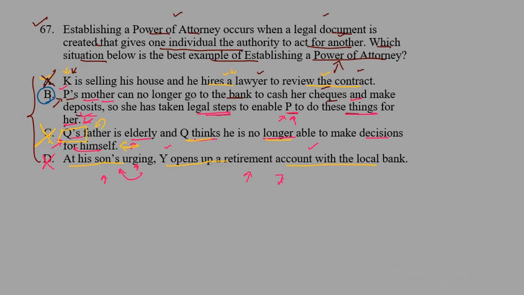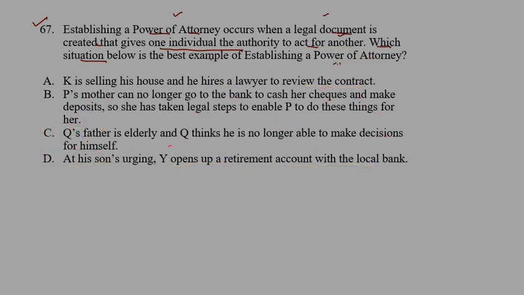So as you can see from all the four options, option number B seems to be the correct answer, which is P's mother can no longer go back to the bank to cash her checks and make deposits. So she has taken legal steps to enable P to do these things for her. So option B is the perfect example of establishing a power of attorney.